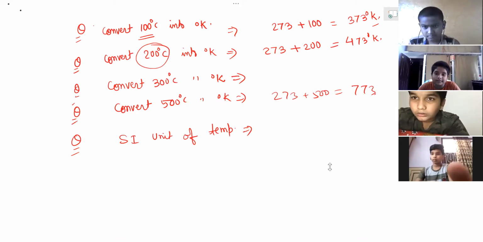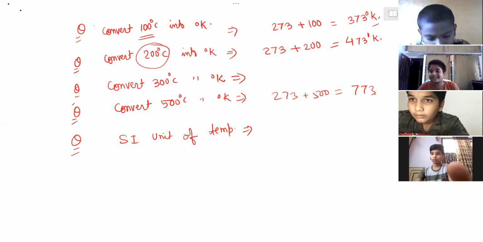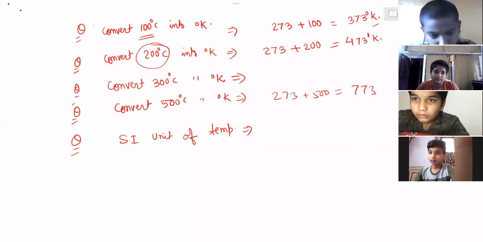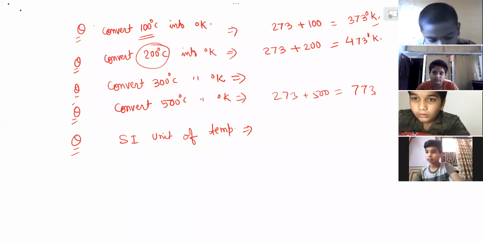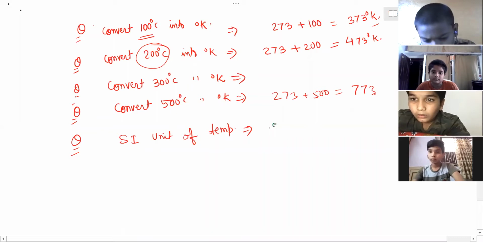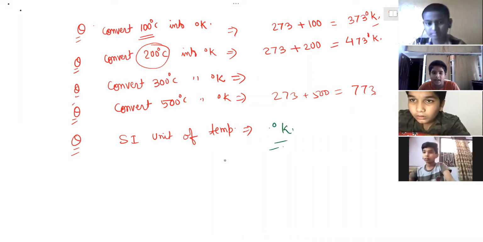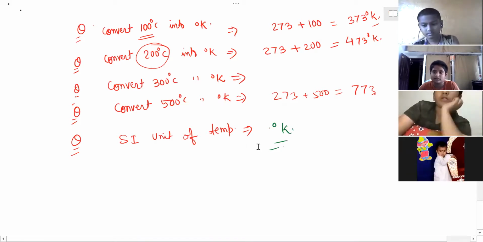Haricharan, no. You have to say between 3 units only. 3 units, degree Celsius, degree Kelvin, degree Fahrenheit. Ritvik, you are right. Its unit is degree Kelvin. Memory wise, Ritvik, you have very good memory. I have tested you as well. Very good.